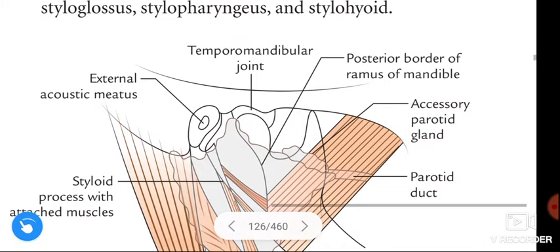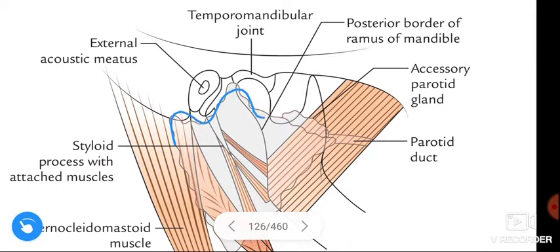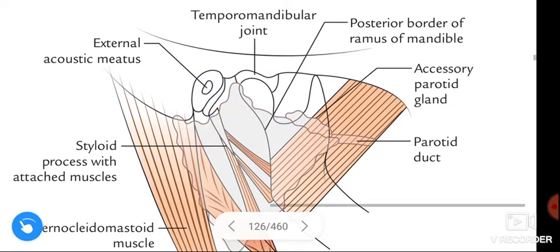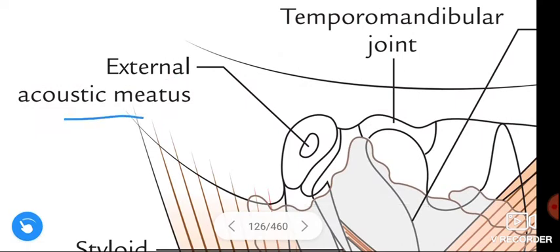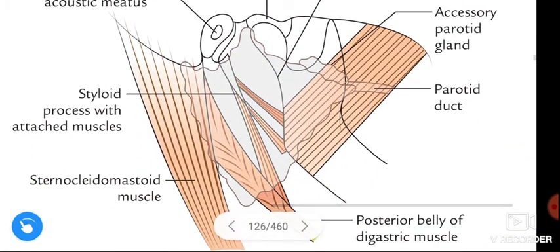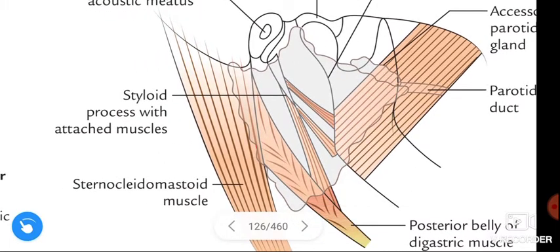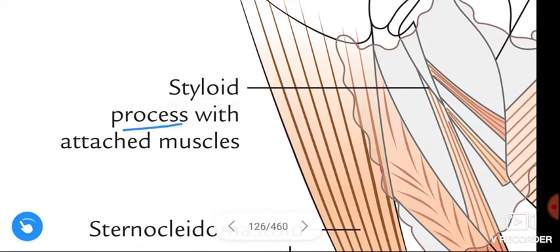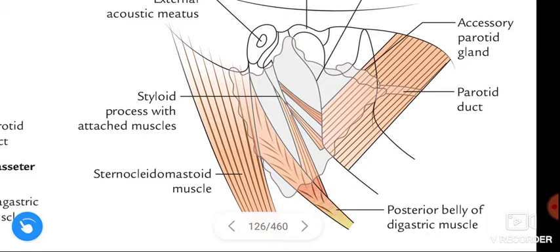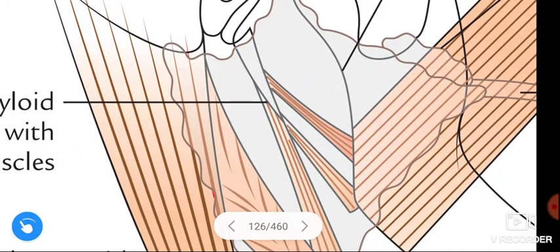Next, the superior border of the parotid gland is the external acoustic meatus. See, this is the parotid gland outline, and this is the external acoustic meatus, located superior to the parotid gland. Next, the medial border of the parotid gland is the styloid process. Are you able to see? This is the styloid process.